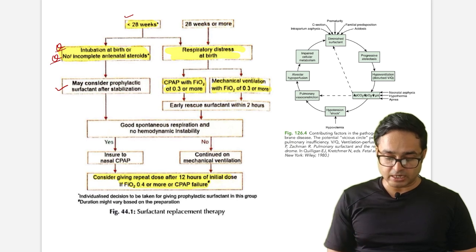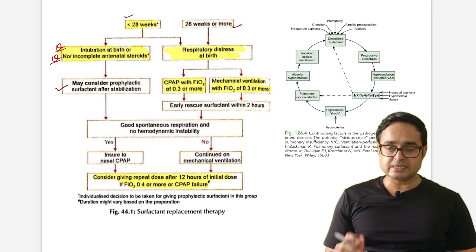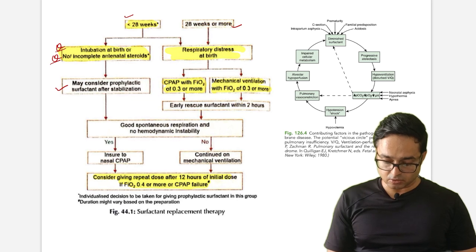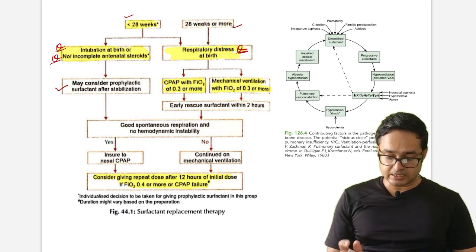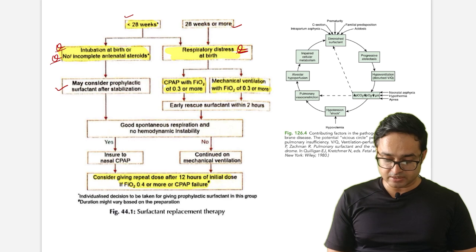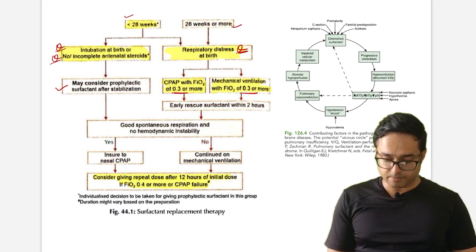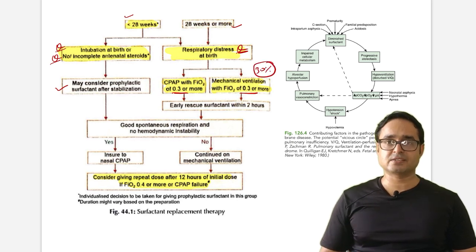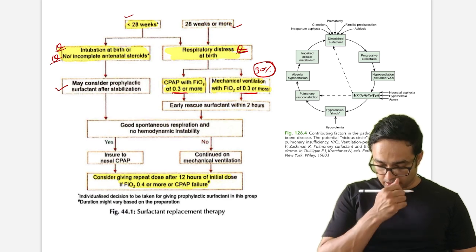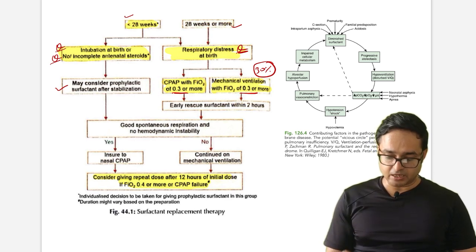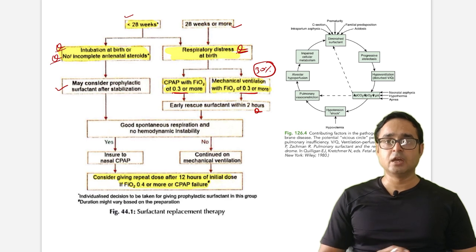But what if it is 28 weeks or more gestation? See if respiratory distress is there or not. Okay, and just see if oxygen requirement is more than 30%. Just remember only 30%. Maybe it may be on CPAP or mechanical ventilation. So 30% is the criteria. This is a previous NEET SS question of recent exam. Okay, we have to give early surfactant therapy. So this is actually the criteria we have to remember for early surfactant therapy and prophylactic surfactant therapy. Two questions are ultra high yield.